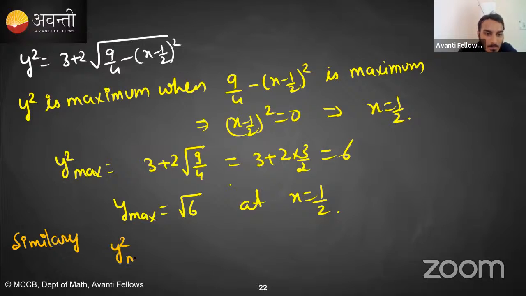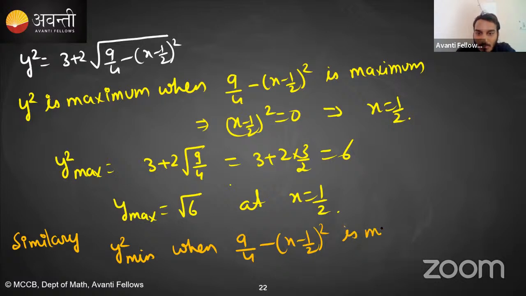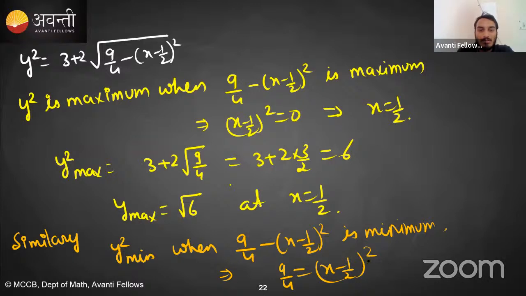So similarly students, y square is minimum when 9/4 minus (x minus 1/2) whole square is minimum. Is that clear? और ये minimum कब होगा? When 9/4 should be equal to (x minus 1/2) का whole square. When this happens, then automatically this will become minimum, right? Is this clear? किसी को doubt है क्या?